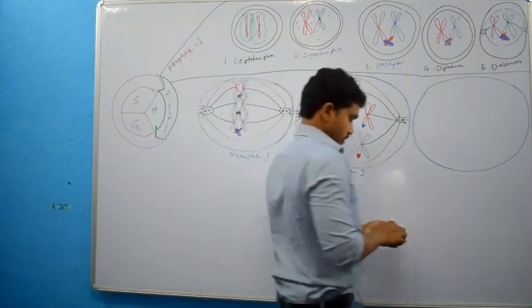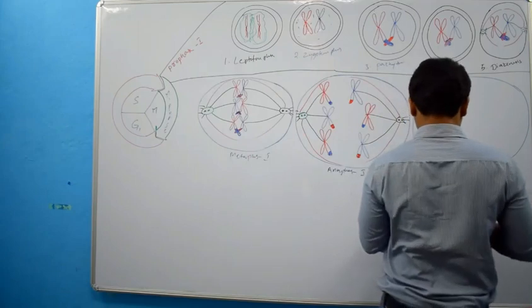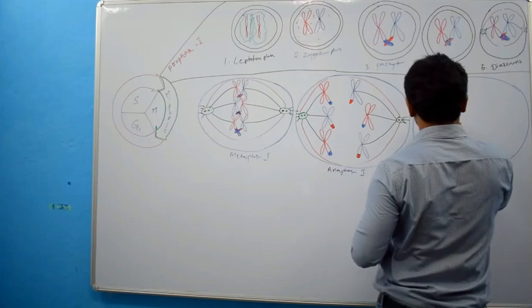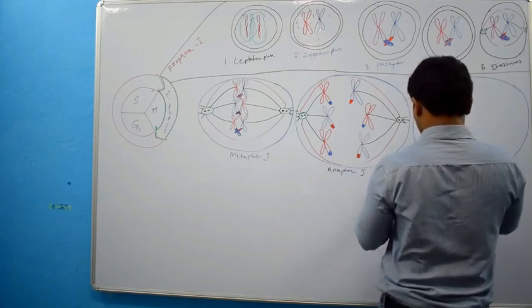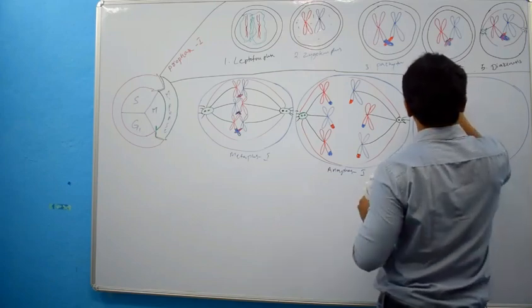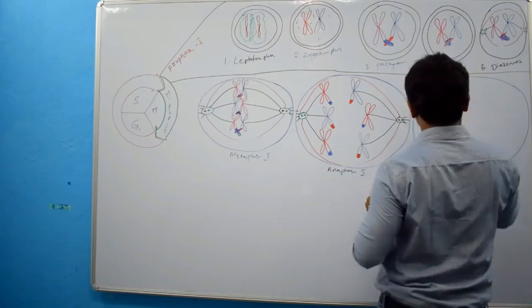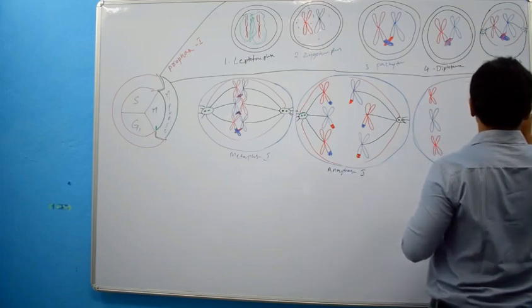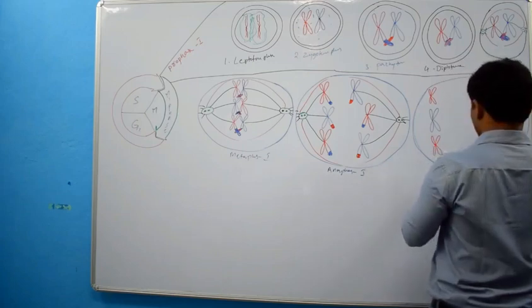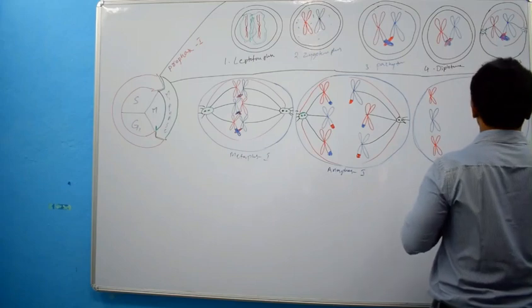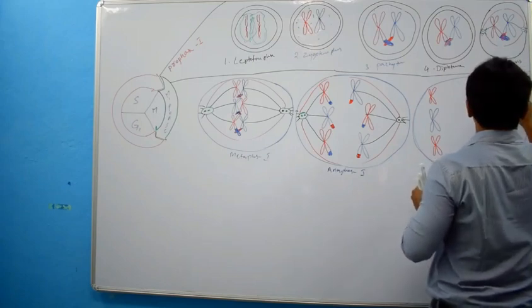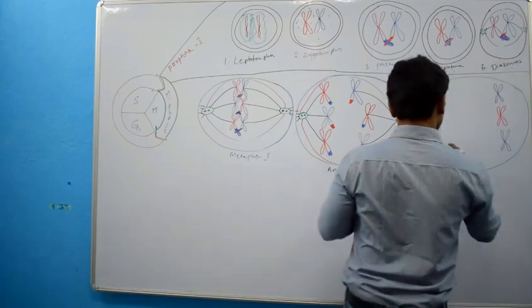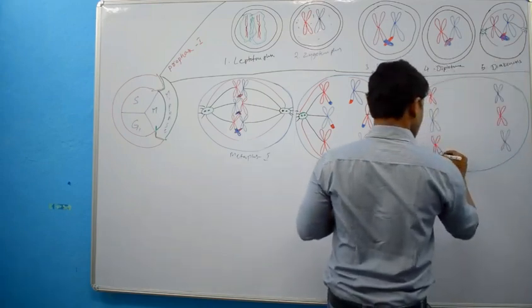That I will draw over here. This is the reshuffled portion.